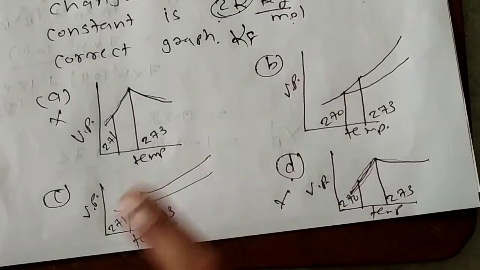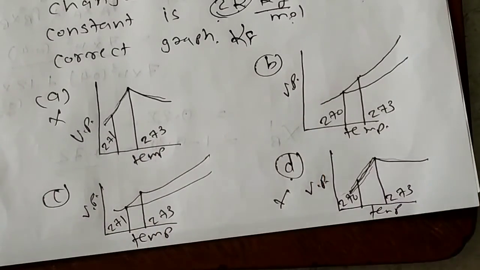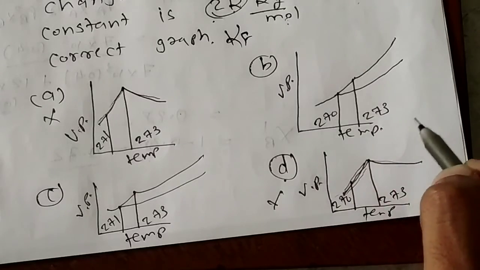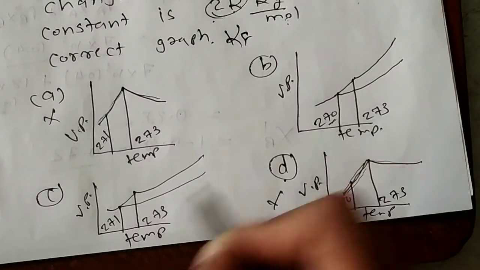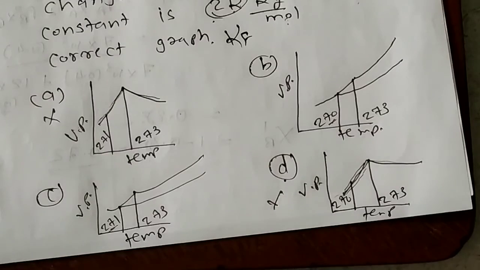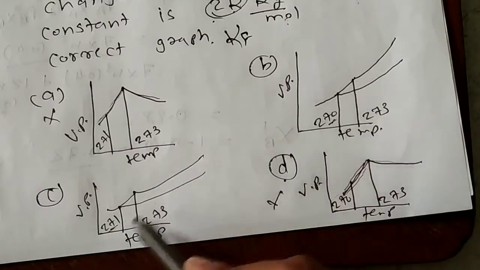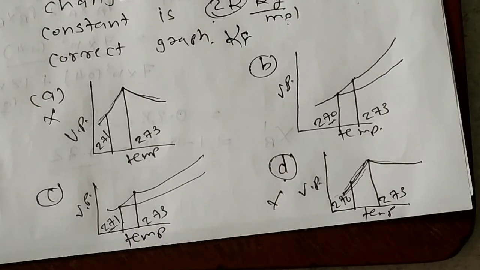Now the competition is between graphs B and C. You can see the vapor pressure is increasing in both graphs. What is the difference here? Here 270 degrees Celsius is written and here 271 is written. So here we have to calculate how much decrease in freezing point there will be. How much the freezing point decreases, that we are going to find out, and according to that the graph will be chosen.